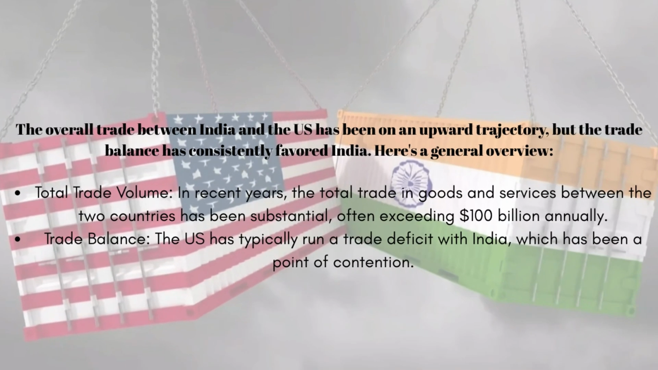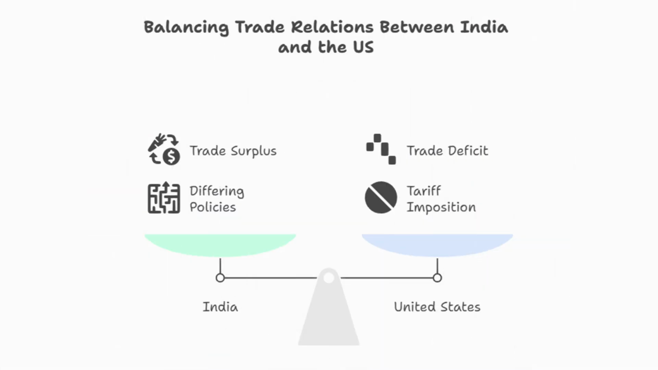Third is trade volume analysis. In trade volume analysis, India is on the upper end. The trade balance is in favor of India. In recent years, trade between these two countries touches the mark of $100 billion annually. The US is in trade deficit with India, as you clearly see on the diagram. India is on trade surplus and the US on trade deficit. To counter this, tariffs were imposed by the US on Indian goods.